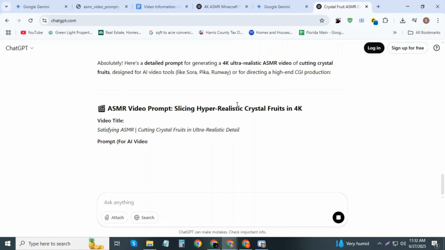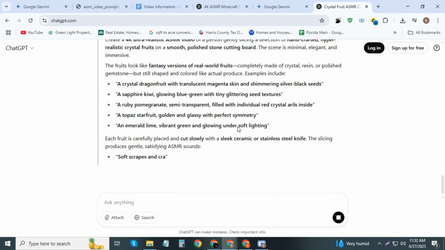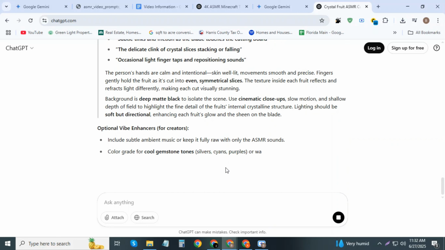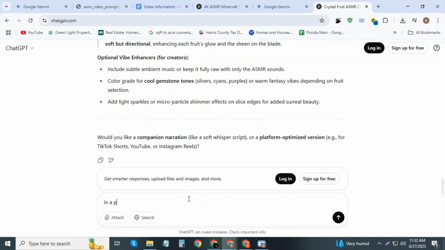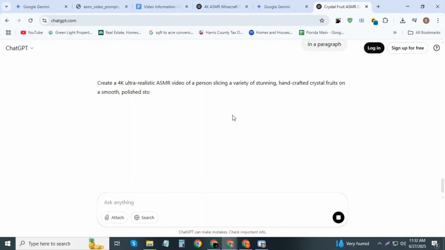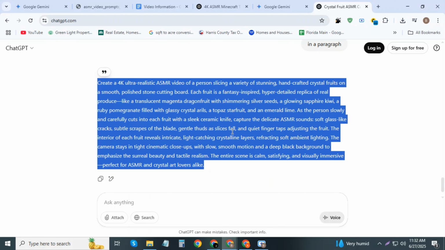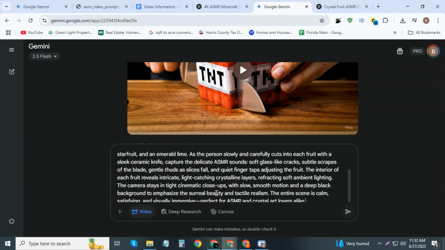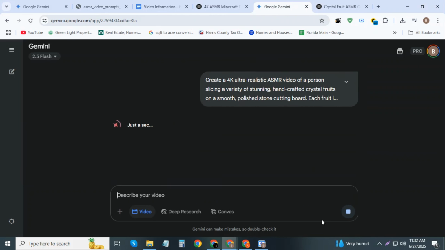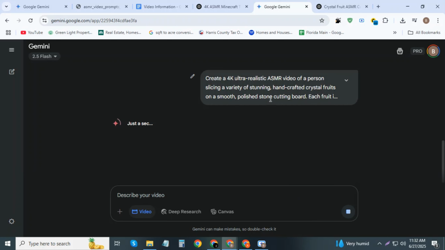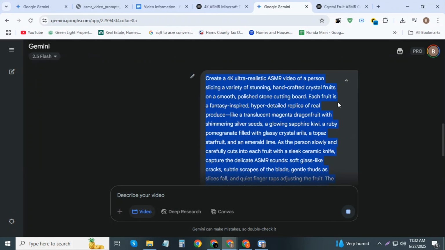ChatGPT will give you a hyper-realistic prompt, according to the directions which you provide. The prompt is highly detailed, so I've commanded ChatGPT to give it to me in paragraph form. You can now copy the prompt to generate the video. Go back to Gemini, paste the prompt, and click submit. The video generation process will begin. Please wait a few seconds for it to complete.